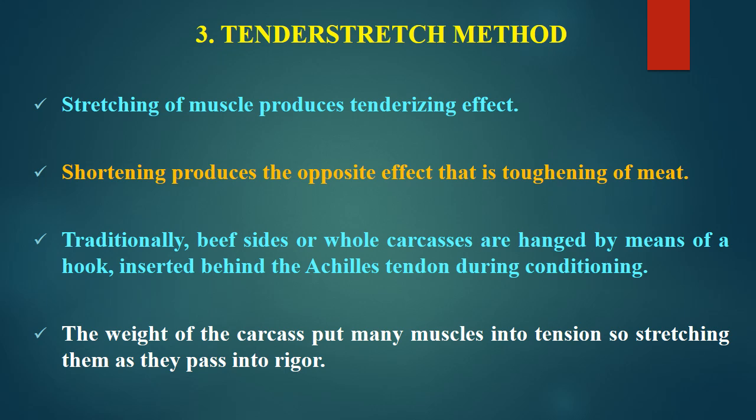Now what happens? The weight of the carcass puts many muscles into tension, stretching them as they pass into rigor. So when we hang the carcass, there is a stretching effect, and that is the tender stretch method, in which many muscles get tension, and that causes stretching of the muscle fibers or sarcomeres, and thereby it reduces the impact of shortening and toughening of meat.